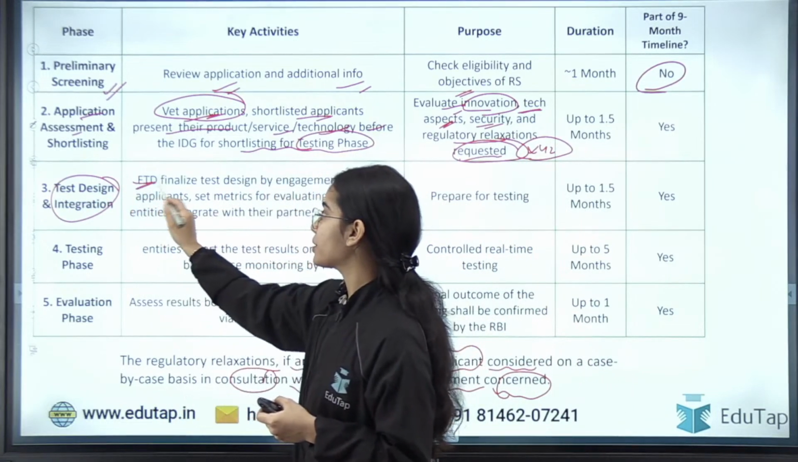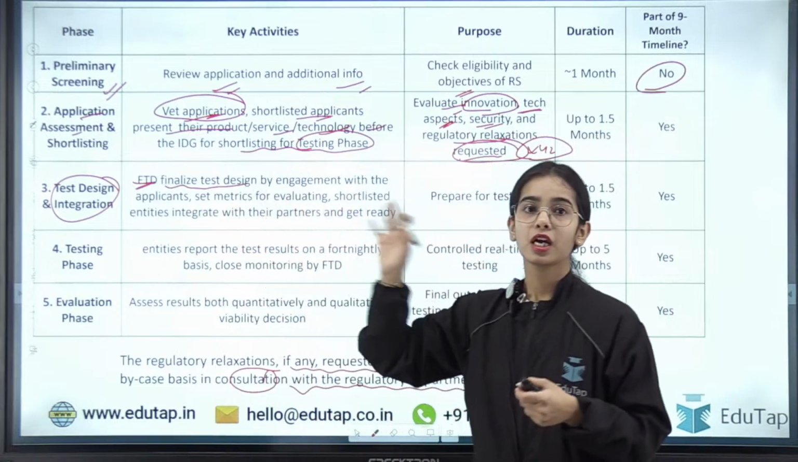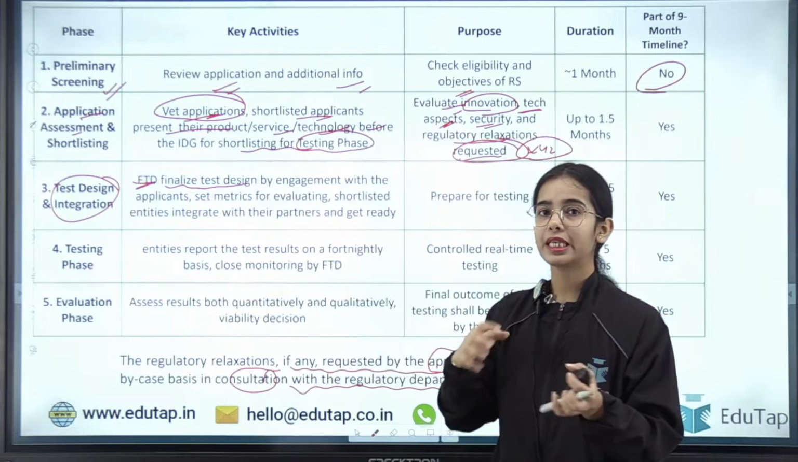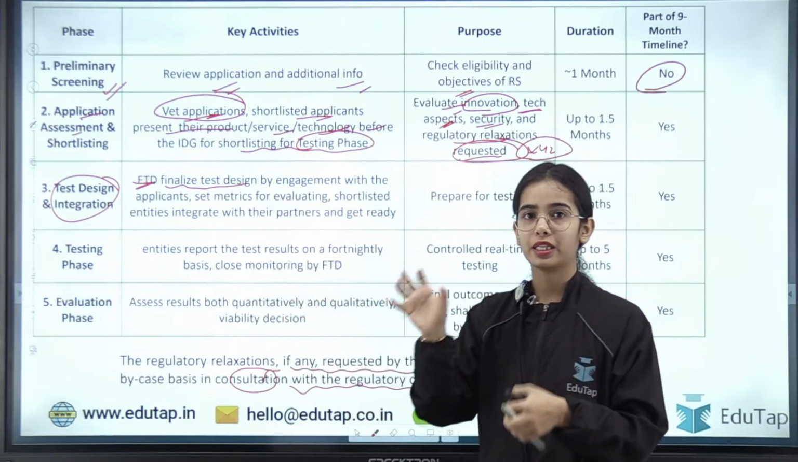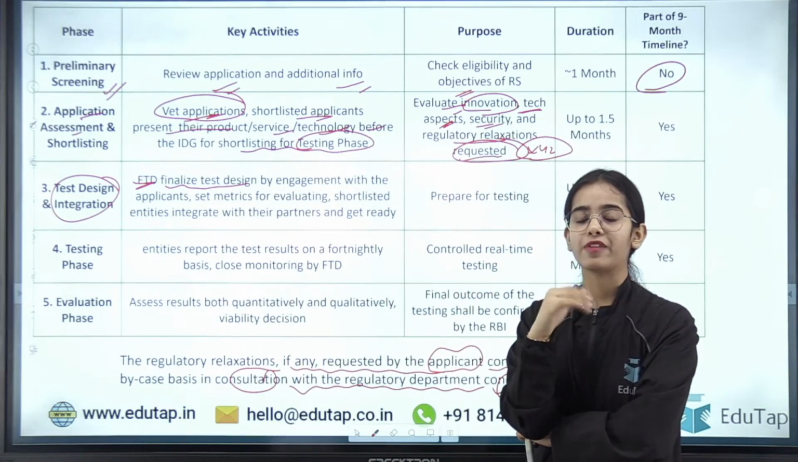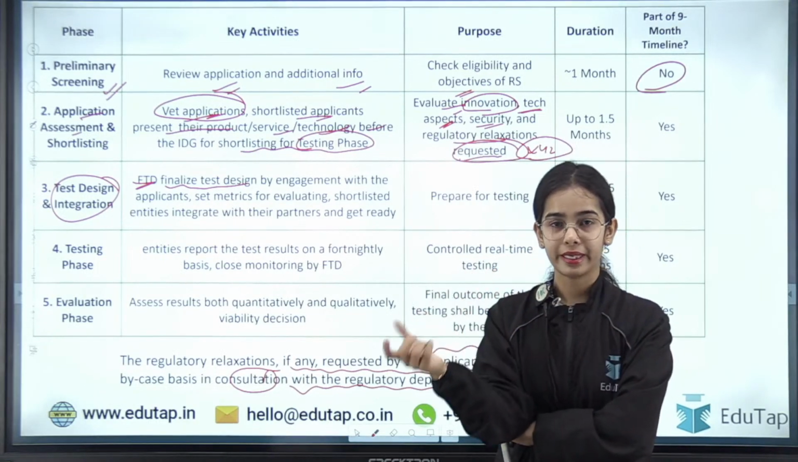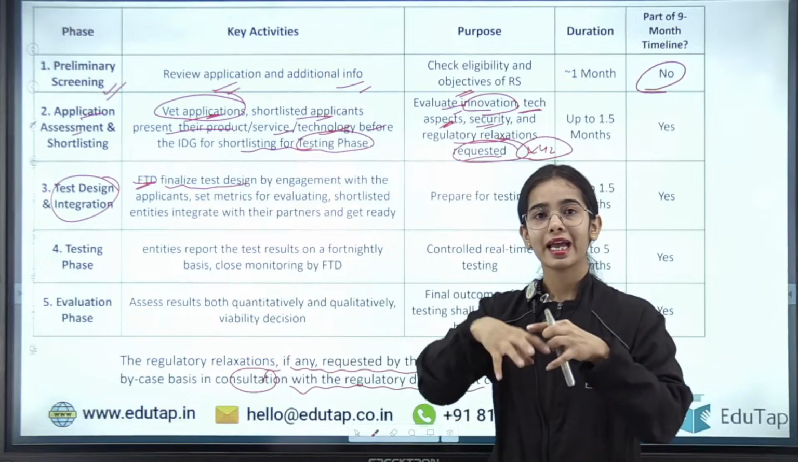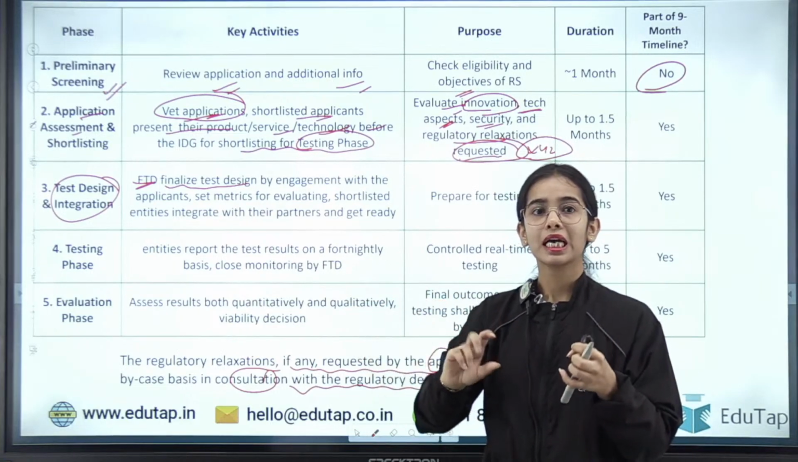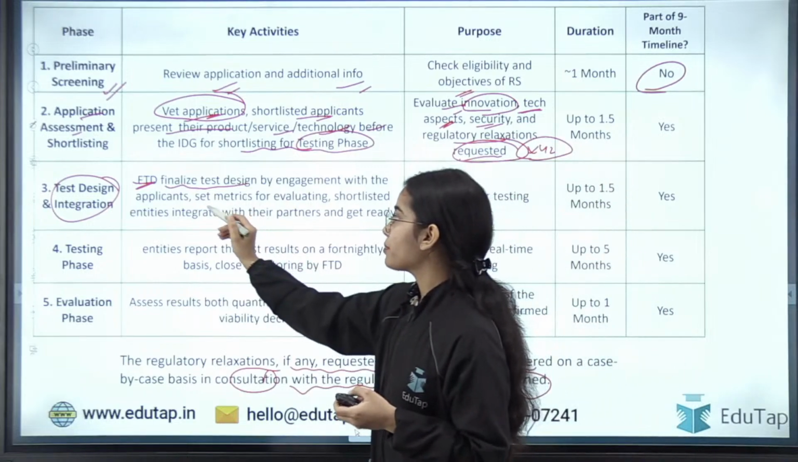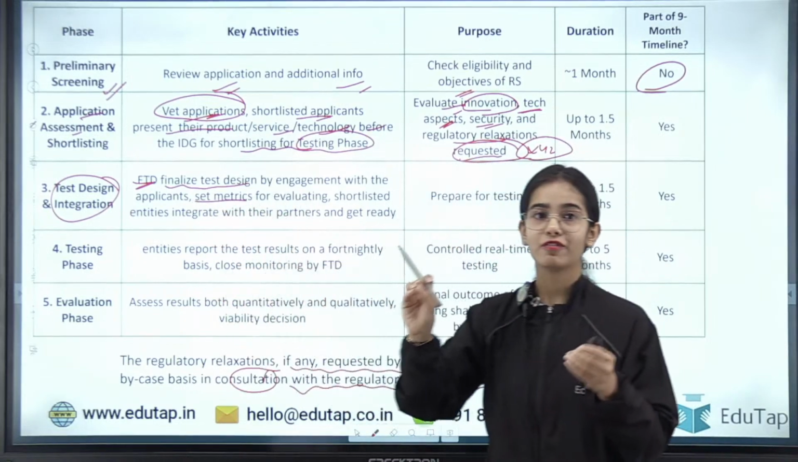The fintech department finalizes the test design by engagement with the applicants. So the fintech department engages with the applicants, saying okay, this product design you want to test, we can make more improvement in this product design, let's discuss this. And after the discussion, the test design is finalized by the fintech department. The fintech department also sets the metrics for evaluation.